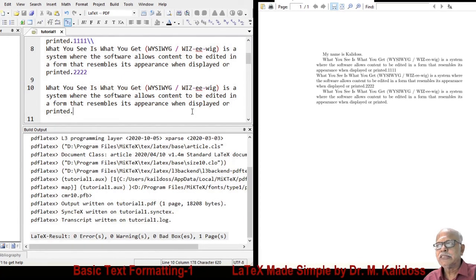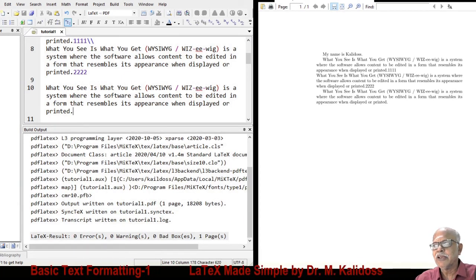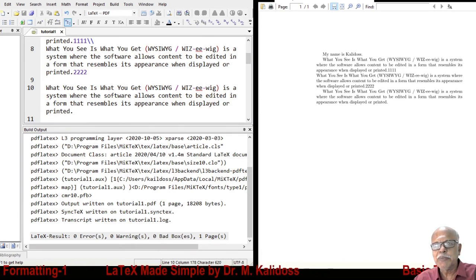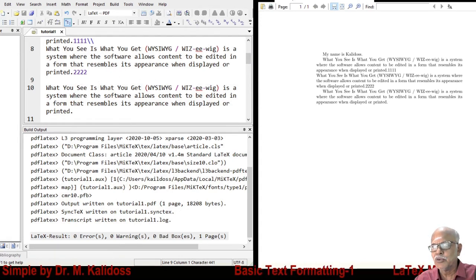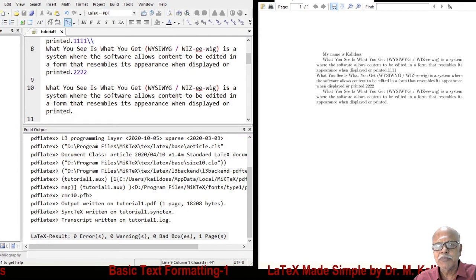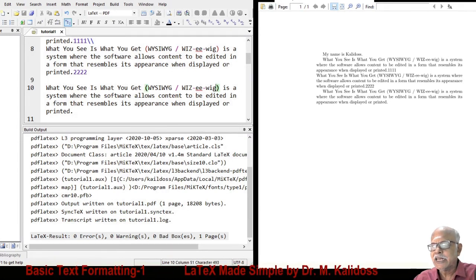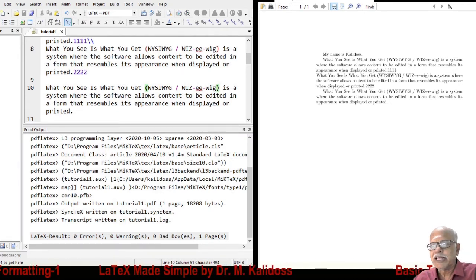Are you able to notice the difference between these two cases where we have got 111 here? The next, even though we have typed it in the next line, actually starts in the next line. However, in this case where we have given a line space after 222, it does not start flush left. There is an indentation. This is called paragraph indentation. Paragraph indentation means this portion is treated as next paragraph.